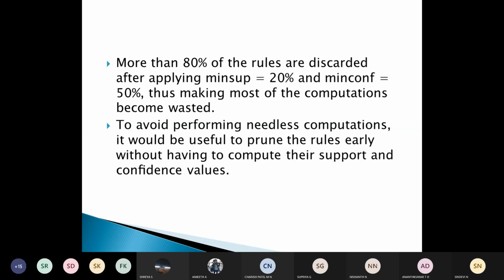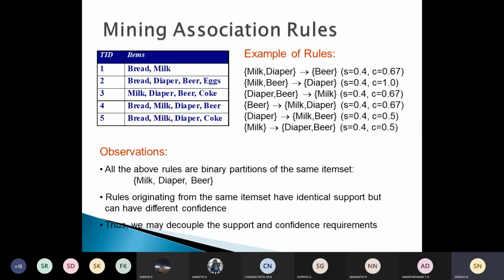Pruning. Okay, so finding association rules. See the example they have taken: milk, diaper, and the support and confidence of different rules. They have taken these rules and calculated the different support and confidence values. All the above rules are binary partitions of the same data set, milk, diaper and beer. Only these three. They have done partitions among them only.